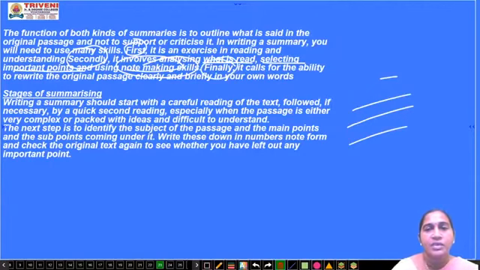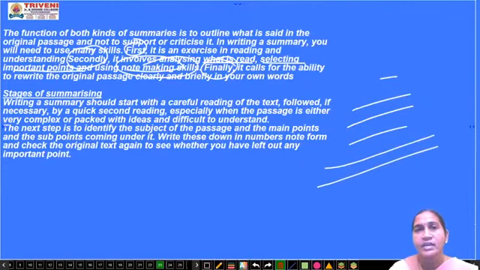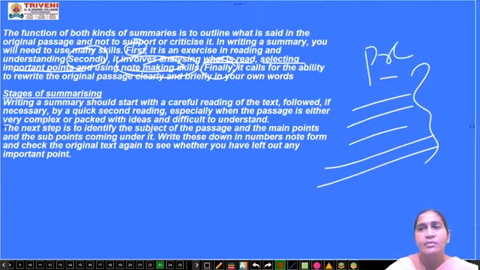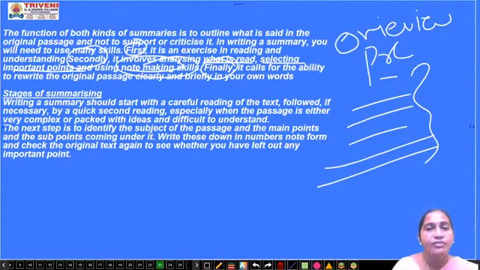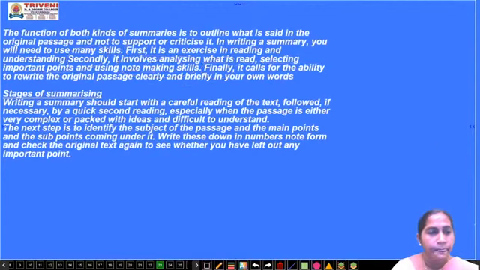Finally, the third step is that it calls for the ability to rewrite the original passage. You have to rewrite the passage again, meaning the abstract or the précis you have to write. You have to give an overview of the complete paragraph or the passage briefly in your own words.